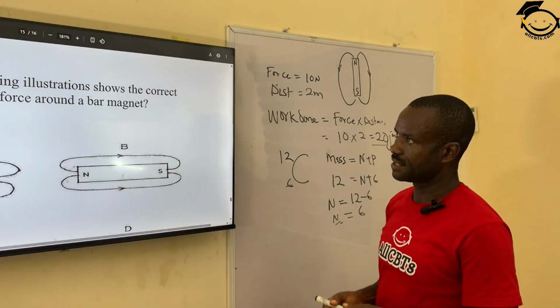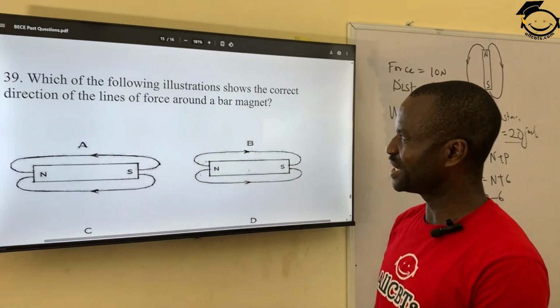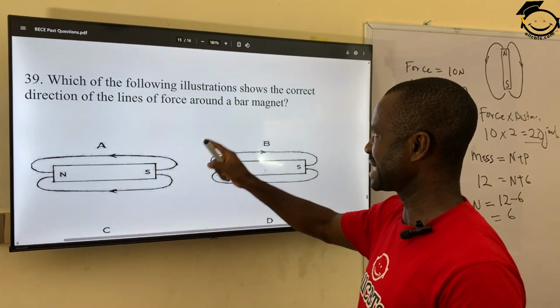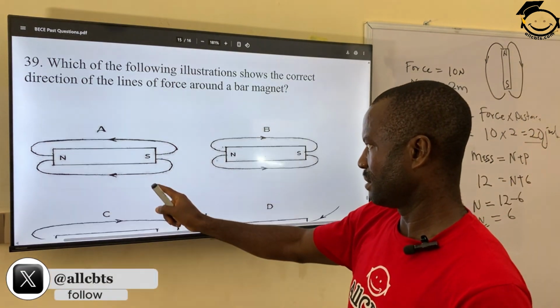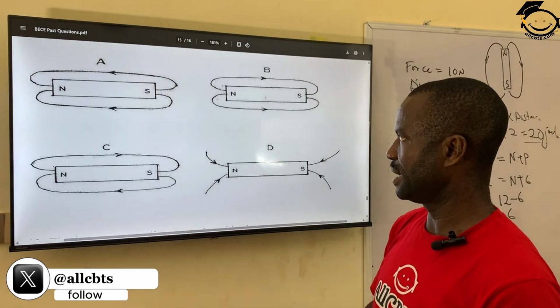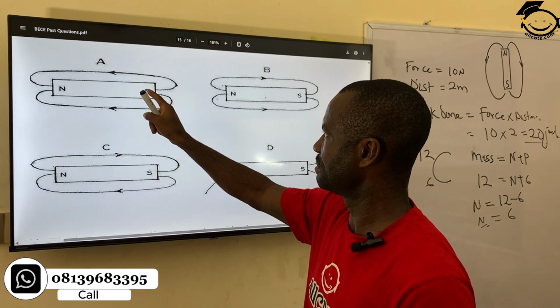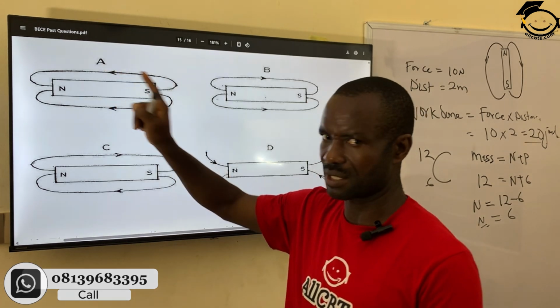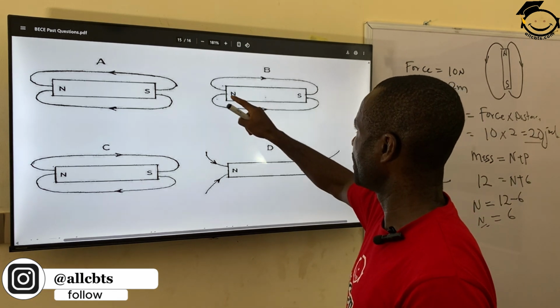So let's see. Which of the following illustrations shows the correct direction of the line of force around a bar magnet? Look at A. A is moving from the south. Look at this direction. The field is moving from the south, which is out of it. This, for B, is moving from the north.